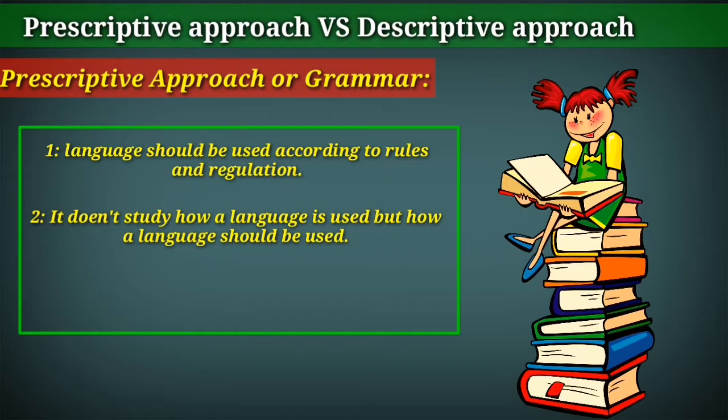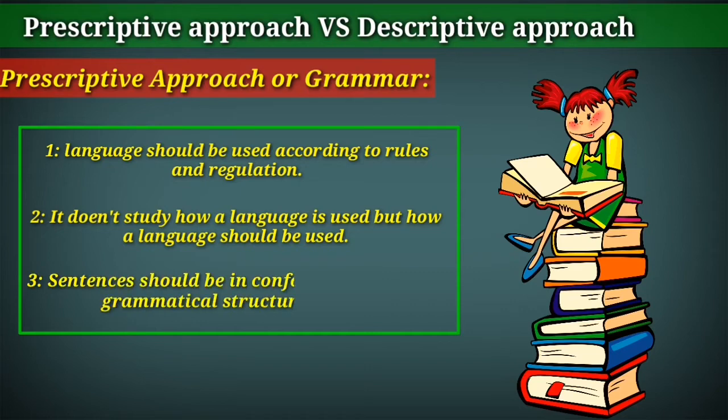So simply they prescribe rules and regulations to you. On the basis of those rules and regulations, we have to talk. If we do not follow their rules and regulations, our sentences will be considered incorrect. Sentences should be in conformity with grammatical structures. The structures they prescribe for a sentence should be used accordingly. If a sentence diverges from it, then it will be considered incorrect.